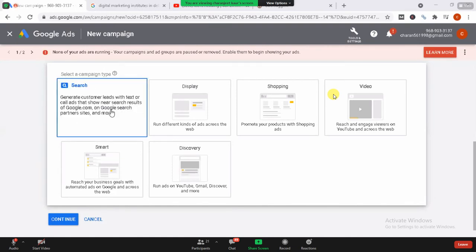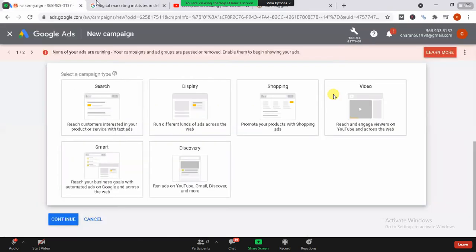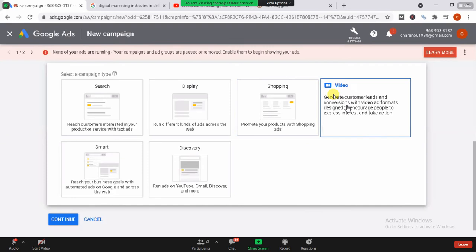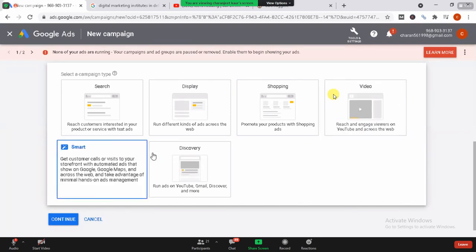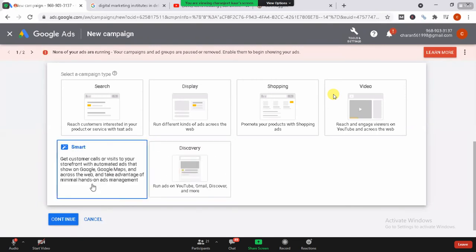Either I want to go for the search section. I hope you know the search section is for this one. I need to display my ad like my competitors, DIDM, have done. They have gone for the search network only, so they have shown the text form only. Either I want to do it this way, or I need to go for display. Either I want to go for shopping, or I want to promote a video on YouTube or other sections, or I need to go for smart, or for discovery. It says discovery for YouTube, Gmail, Discover, and more. And in this section, you need to have Google Maps, and across the web.